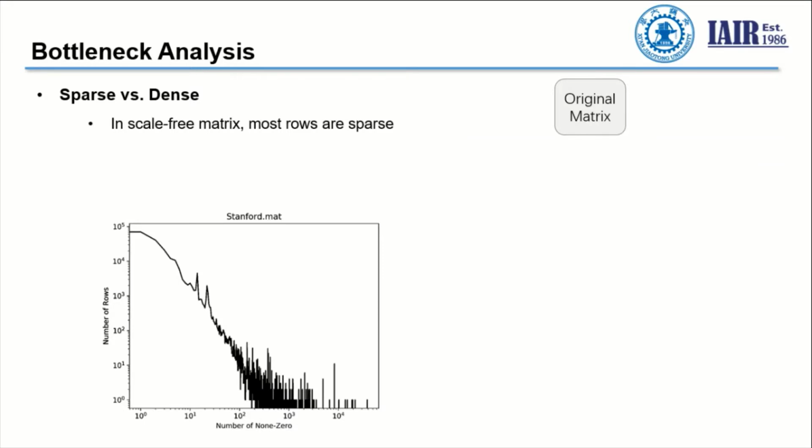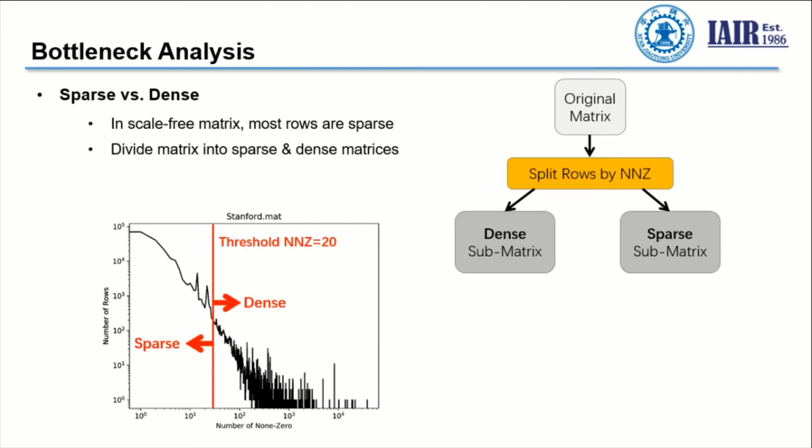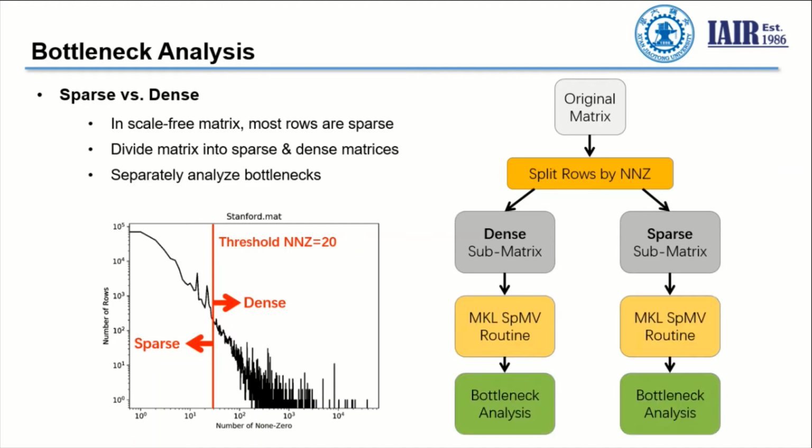From the above analysis, we can see that sparse and dense matrices may be bounded by different kinds of performance bounds. To verify this assumption, we divide the matrix into sparse and dense submatrices according to the number of non-zeros of each row. And for each submatrix, we run the SpMV routine and run the bottleneck analysis separately.